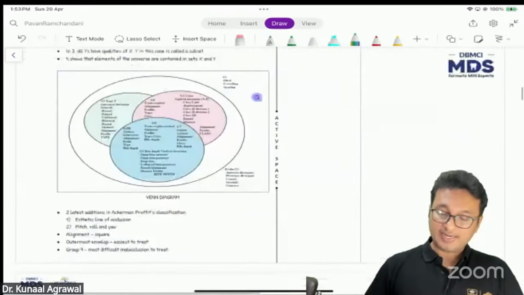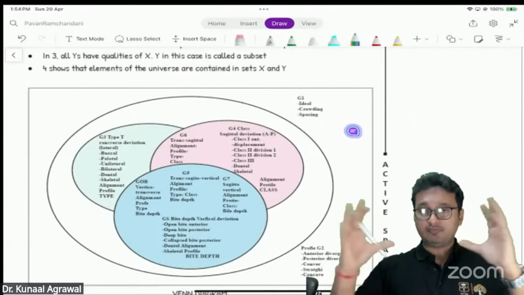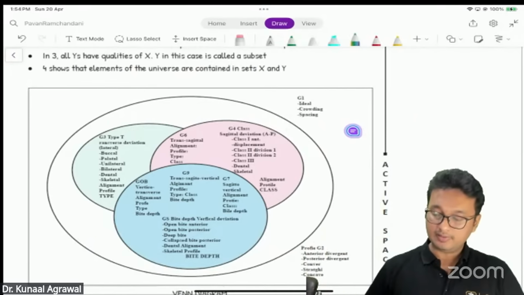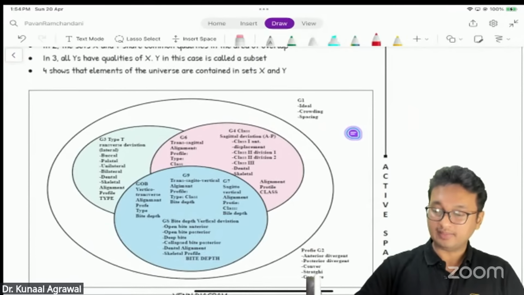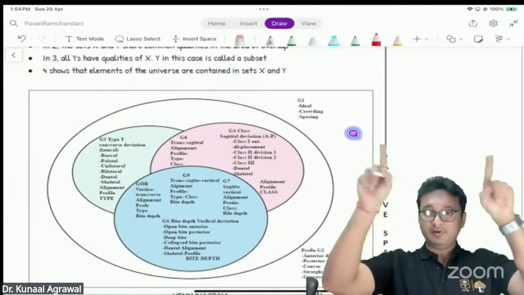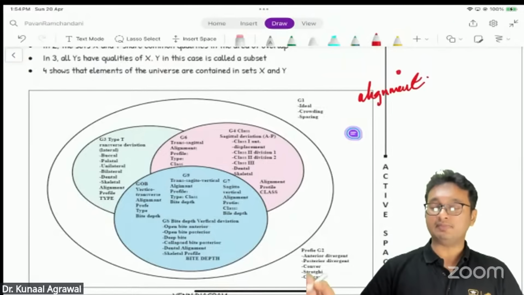Now we have studied in the notes the Ackermann Proffit classification. It is divided into different groups. The first outermost envelope stands for alignment. I think there were 2-3 questions based on this particular diagram. So the first outermost envelope, or the first square, stands for alignment, intra-arch alignment.